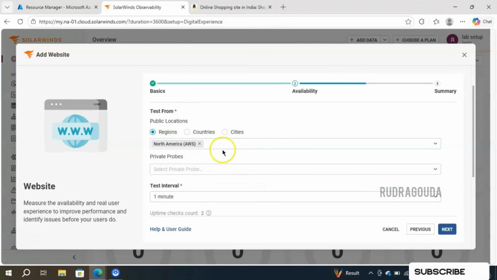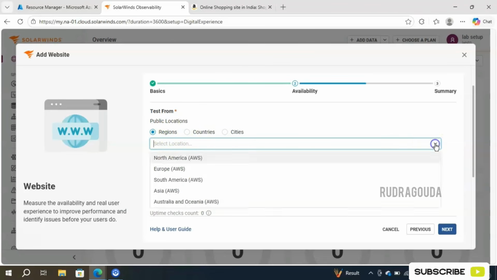Then comes the important part, that is locations. From which location should this website's availability be checked by the SolarWinds Observability tool? It is taking North America by default. If you want to continue with that, just go ahead with the next steps, or else you can select different options here based on region, countries or cities. Simply click on this drop down button and you will get the different options here.